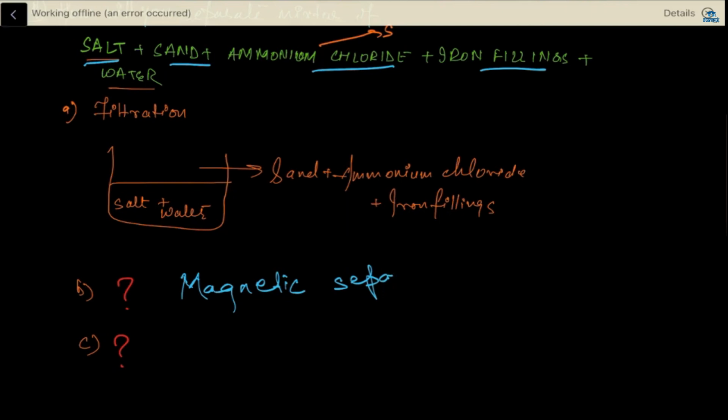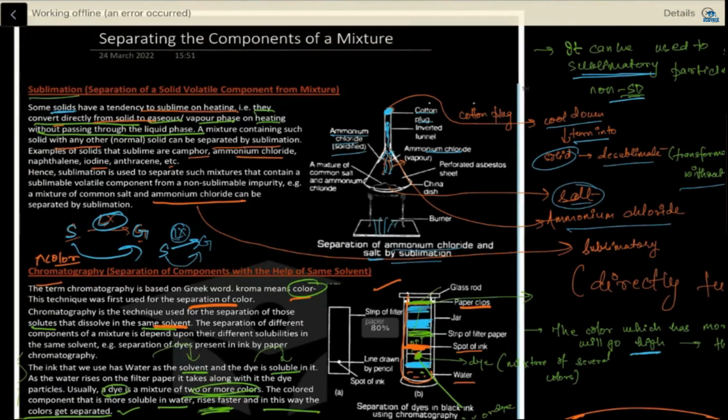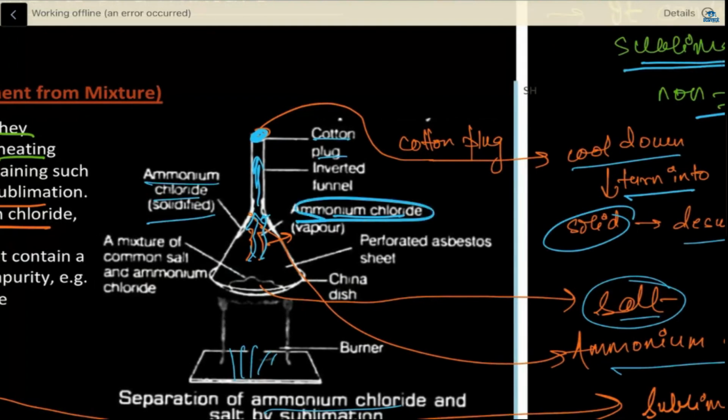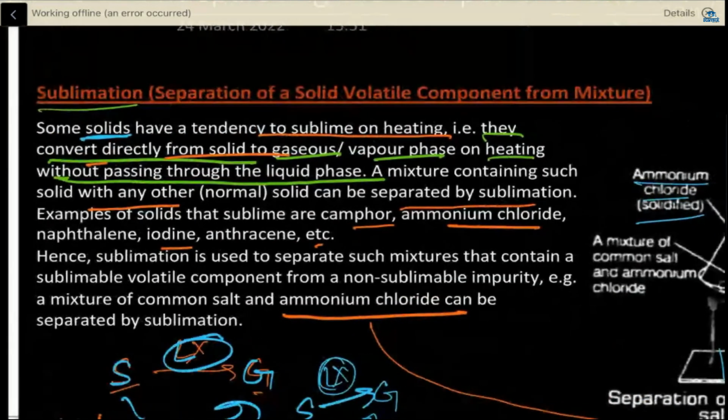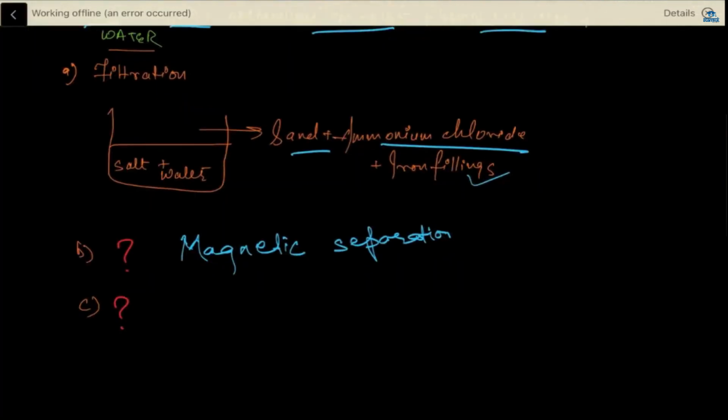After that, now iron is separated. Now sand plus ammonium chloride is left. Now what will you do? Ammonium chloride is separated by one process. Any idea? I forgot its name. Ammonium chloride. Yes, sublimation. This is the sublimation part. So we will do sublimation to separate ammonium chloride, right?